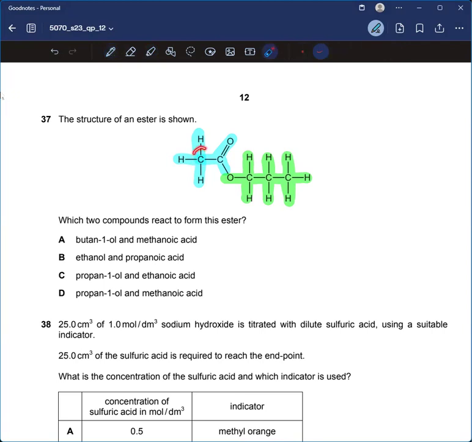For the acidic part, we can see it has two carbons, so it should be ethanoic acid. Let me check which option has ethanoic acid. Only one has it. So obviously it would be C, but I can now just confirm it for you. In the alcohol part, you can see 1, 2, and 3 carbons. So it would be propanol.